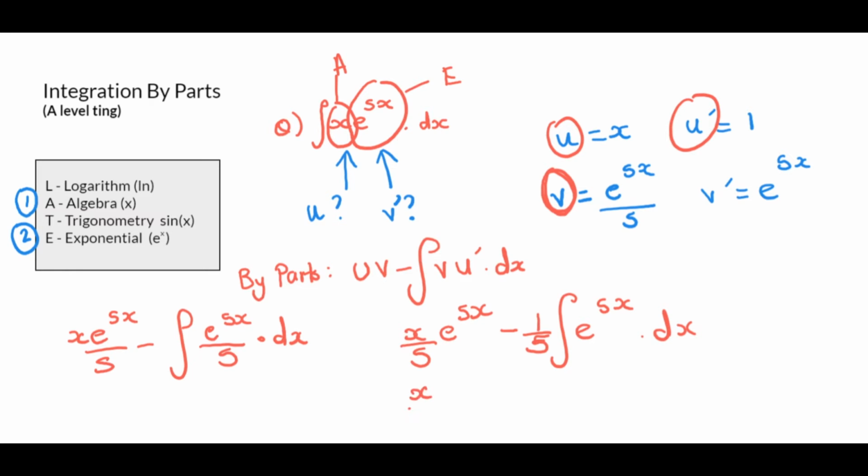And now all I need to do is a little simplification. So minus 1 over 5. If I integrate e to the 5x, we know it's just going to be e to the 5x divided by the derivative of the power, and then plus c. Now obviously you can simplify this, 1 over 5 times 1 over 5 is going to be 1 over 25, whatnot. But listen, the main purpose of this video is just to help you understand how we use integration by parts, you understand?